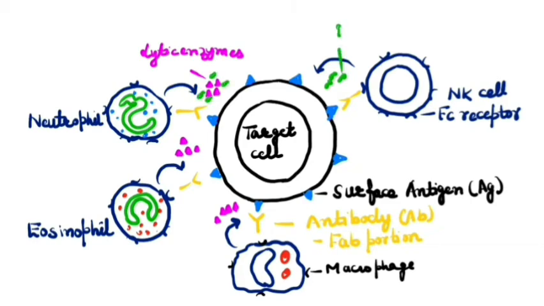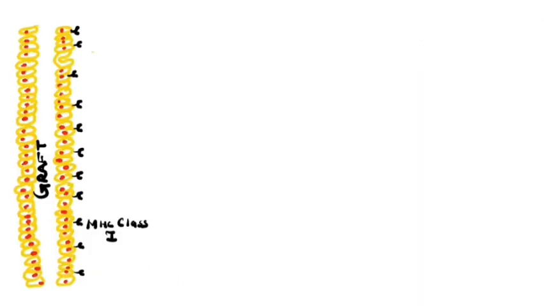Apart from this, activated macrophages, monocytes and NK cells release tumor necrosis factor, exerting a cytotoxic effect on the target cell. Granzymes are released only by NK cells, causing damage to the target cell. This is a graft expressing MHC class 1 molecule on its surface.